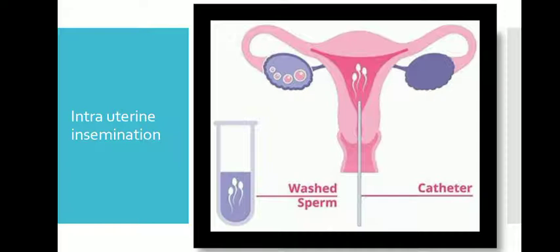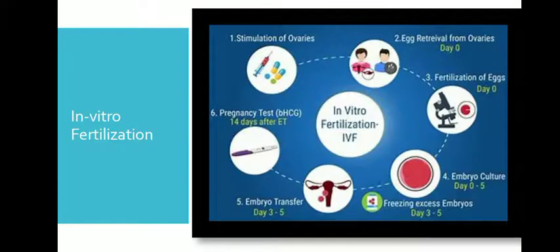Intrauterine insemination can sometimes be asked in 5 marks, because last time they asked only one of the ART methods. So you have to study it and never forget it.